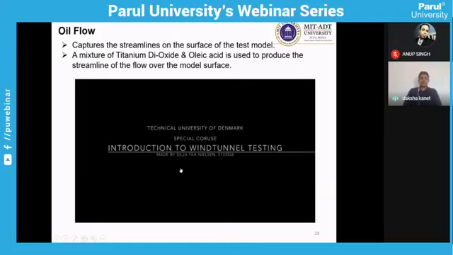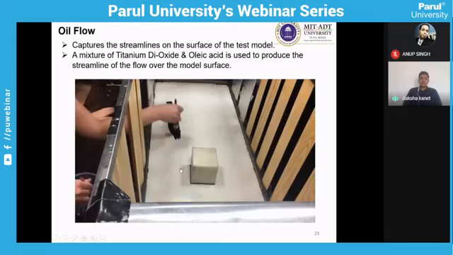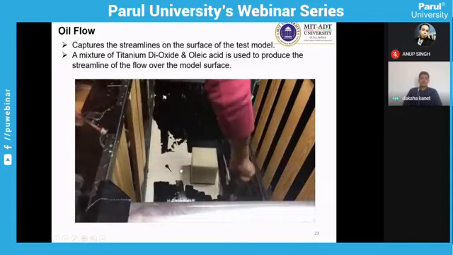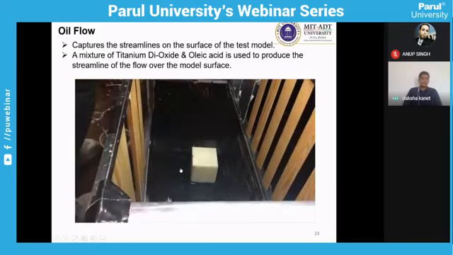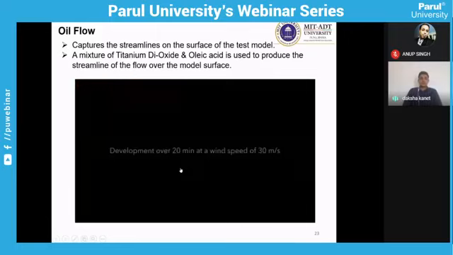This is an example of oil flow where titanium dioxide and oleic acid are mixed and the mixture is painted over a model, and that model is put inside the wind tunnel so we can capture the flow phenomena. This is how the model is painted with the mixture. The model is a rectangle.